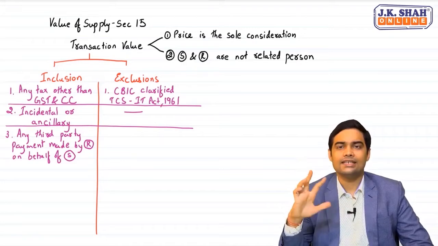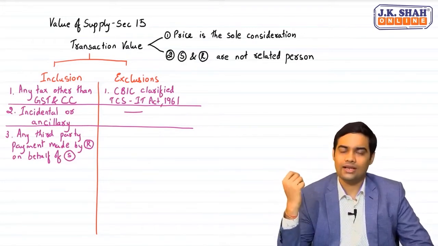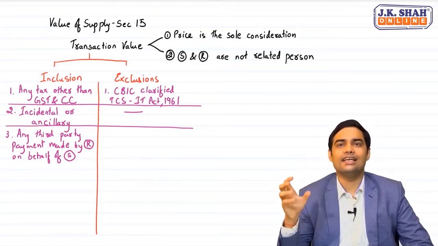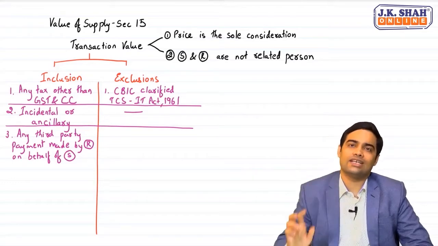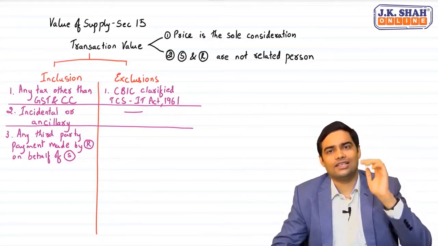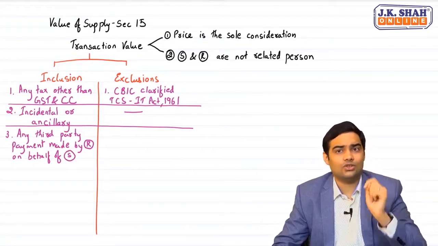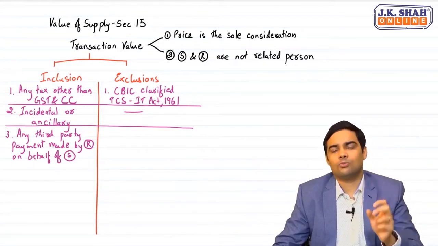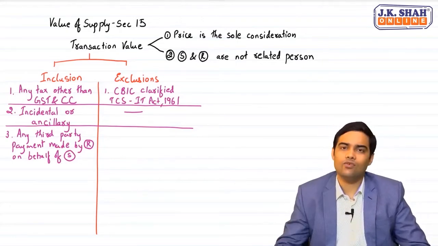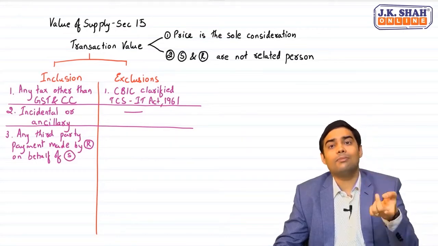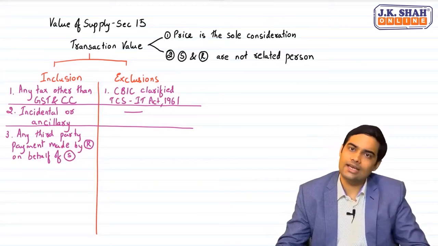For instance, say suppose a company sells a bike for 38,000 and says that the dealer has to pay 2,000 extra over and above this to an advertising company. Otherwise, they will not sell the bike. That means they are putting a condition that this 2,000 extra has to be paid. This 2,000 rupees will get added to the transaction value. So be very careful. Any third party payment made by recipient on behalf of supplier will get added to the value.